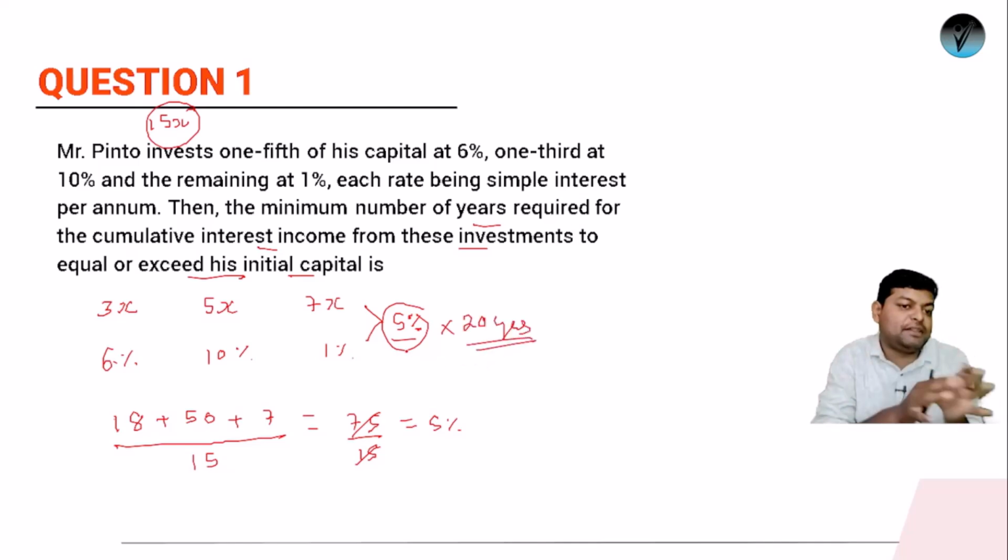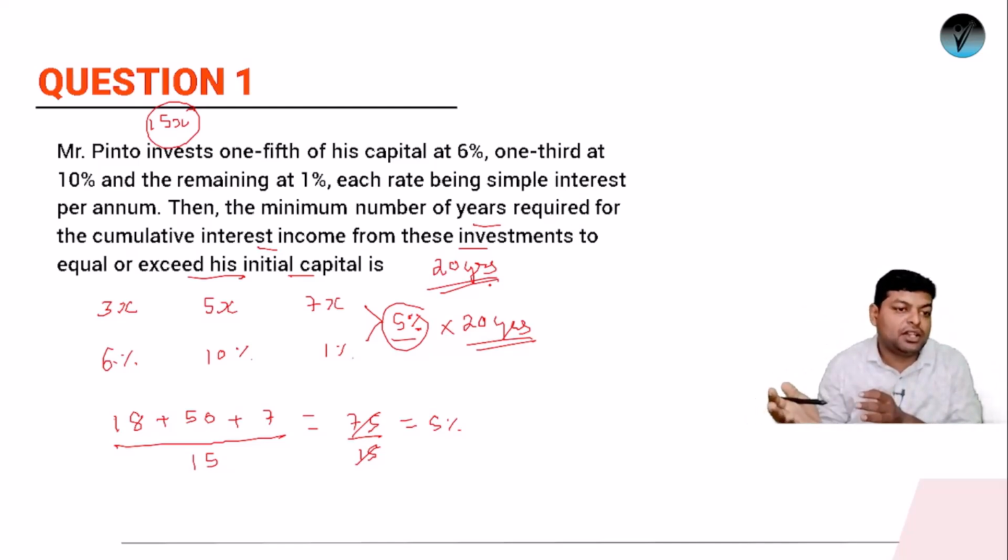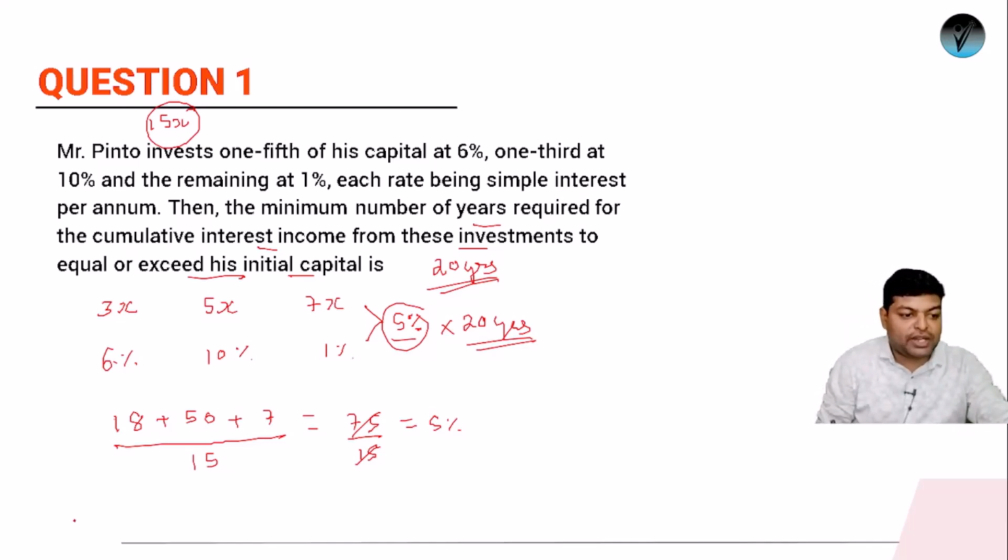In 20 years this will become 100. So the answer to this question is what? It is 20 years. Very good question. If per year we are getting an interest of 5%, then in order to get interest which is 100% of the principal, we have to wait for 20 years. Very good question, right? So this was question number 1 for us.